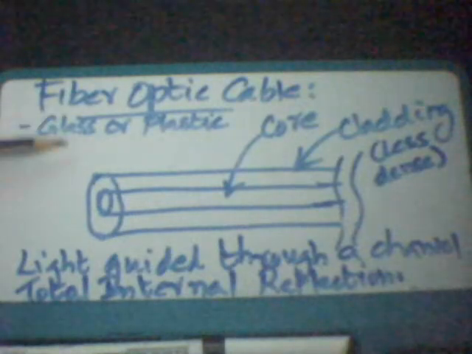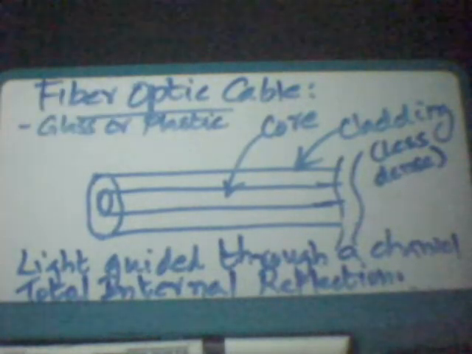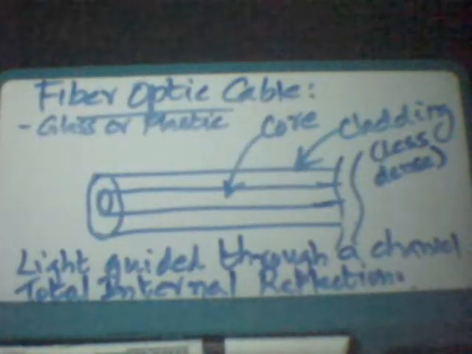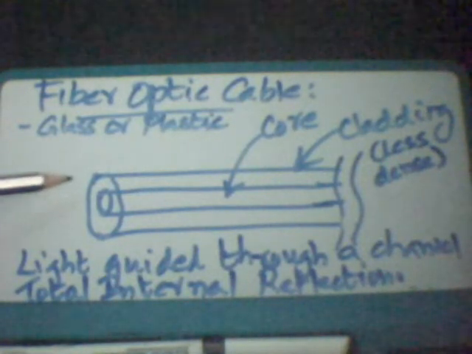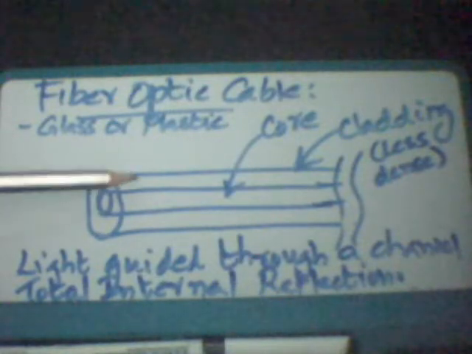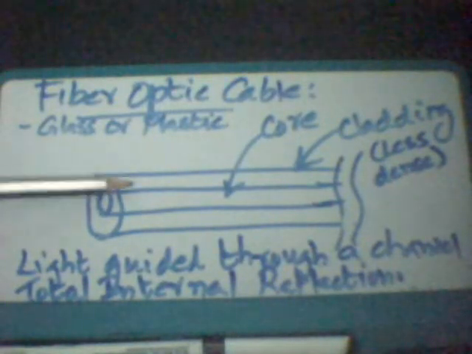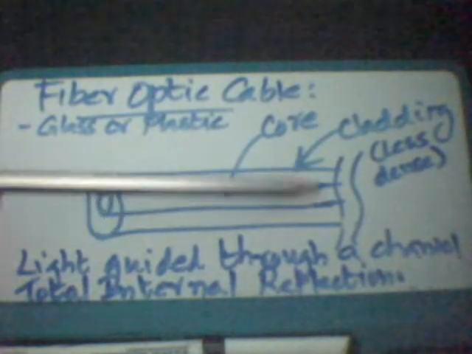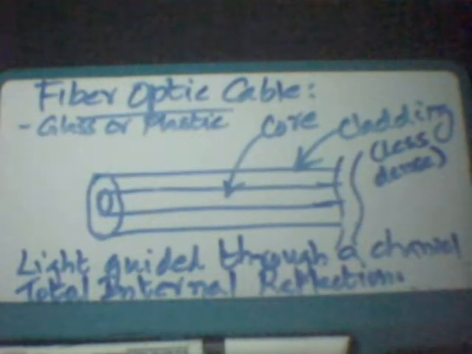A fiber optic cable has a glass or plastic core and cladding, where cladding is less dense when compared to core. Here light is guided through the core of the optical fiber, and the phenomenon involved is total internal reflection, where when a light is guided through the core, it undergoes total internal reflection at the core cladding interface, and it travels within the core without much loss.